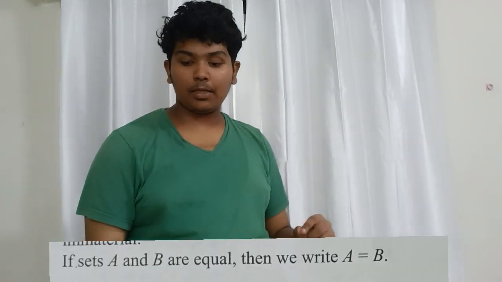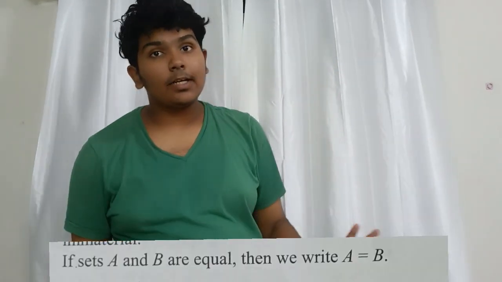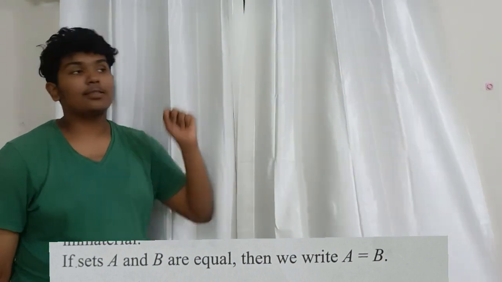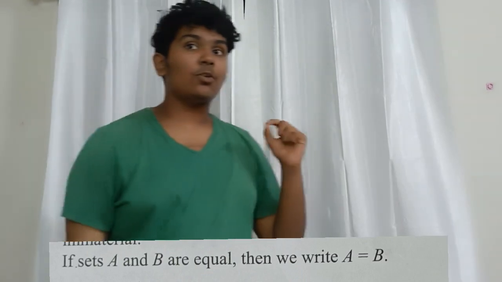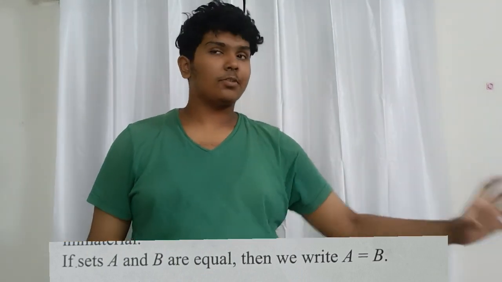So if sets A and B are equal, what do we write as? A is equal to B. That is, set A is equal to set B. This equal set is denoted by the equal to sign. Okay, so A is equal to B. So simple.